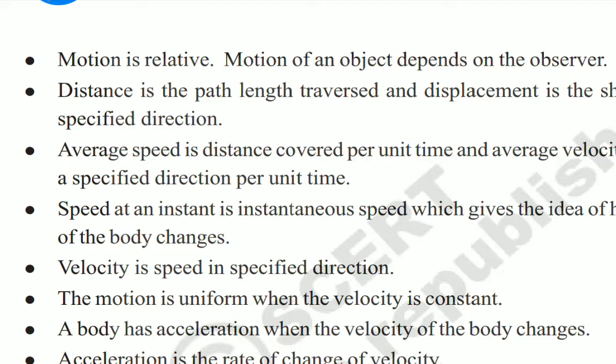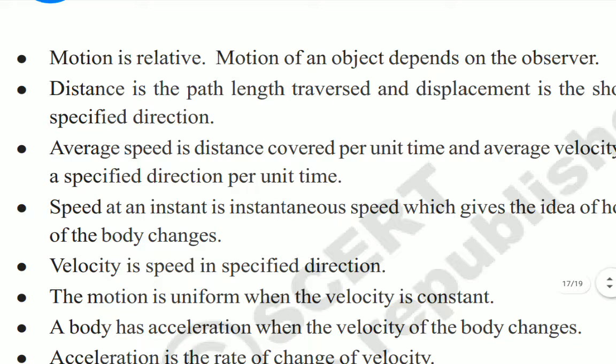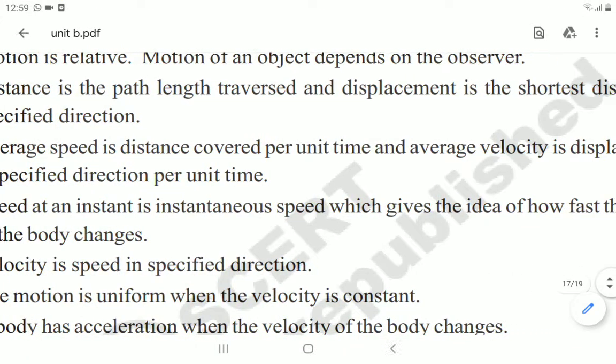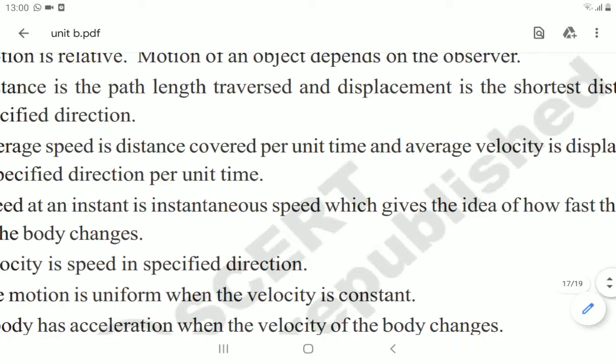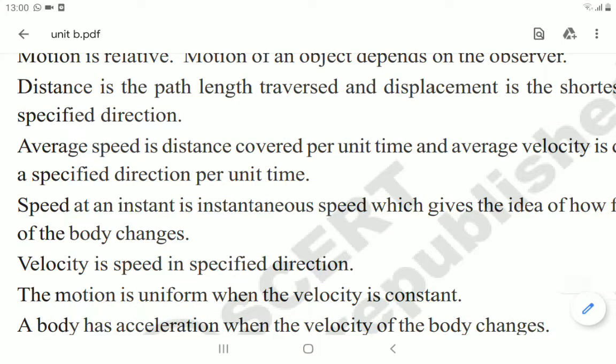Depending upon the observer, the motion is always relative. Next, distance is the path length traveled, and displacement is the shortest distance in a particular direction. So distance and displacement are like speed and velocity.